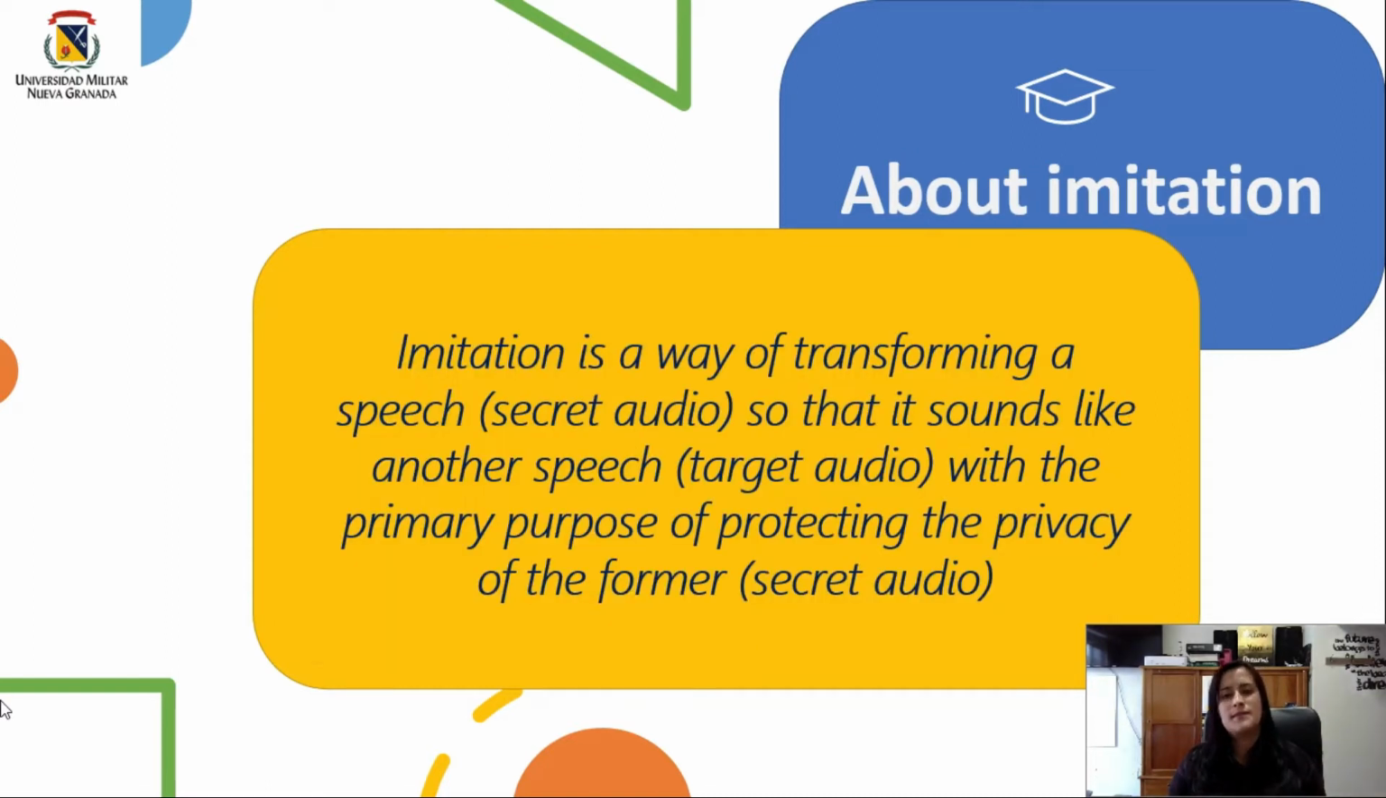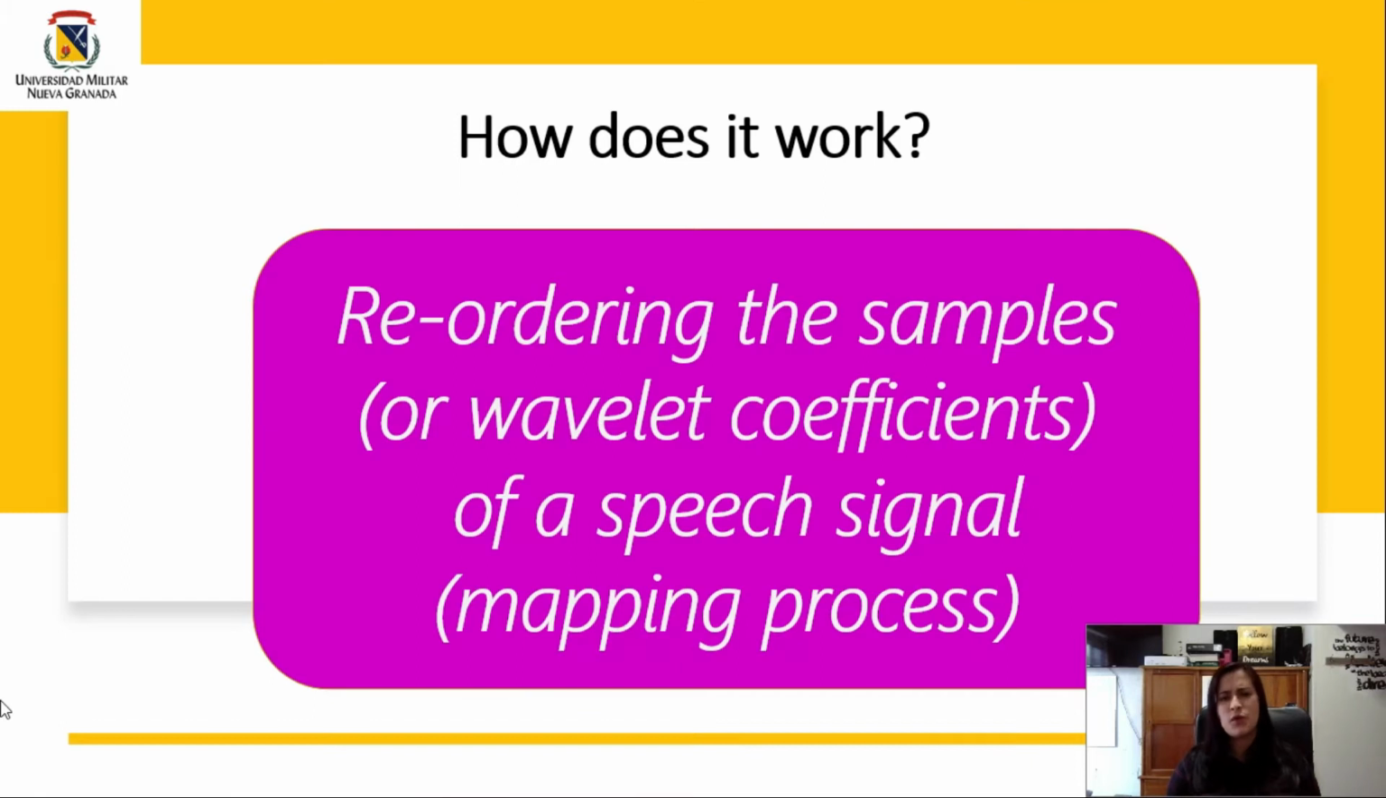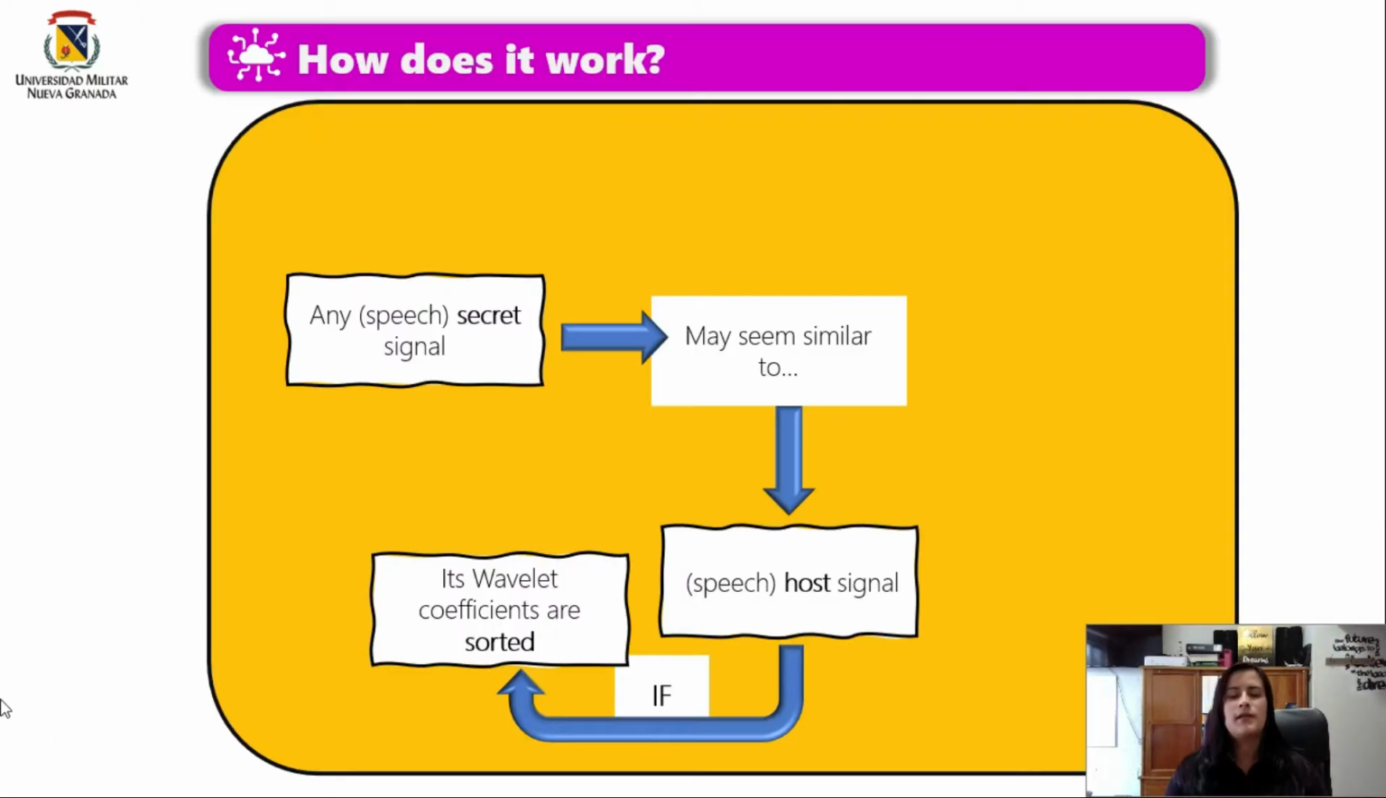So what is imitation? Imitation is a way of transforming a speech or secret audio so that it sounds like another speech or target audio with the primary purpose of protecting the privacy of a secret audio. How does it work? It works by reordering the samples or wavelet coefficients of a speech signal in a mapping process.